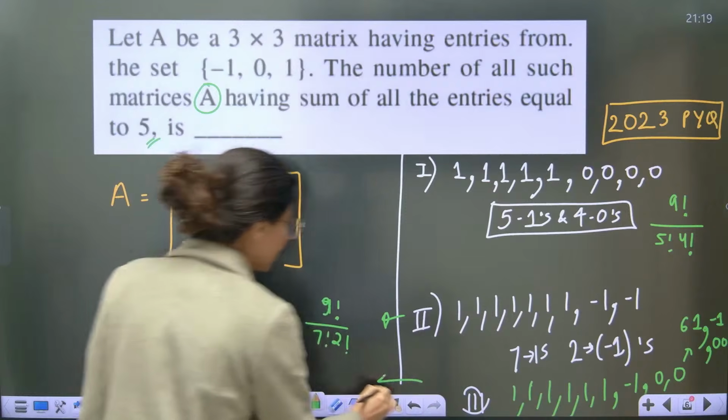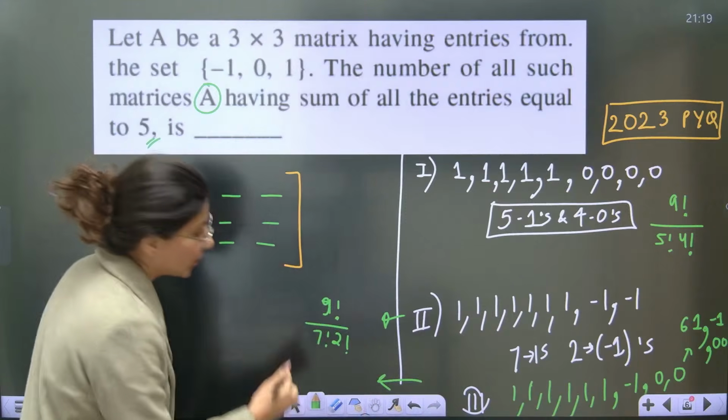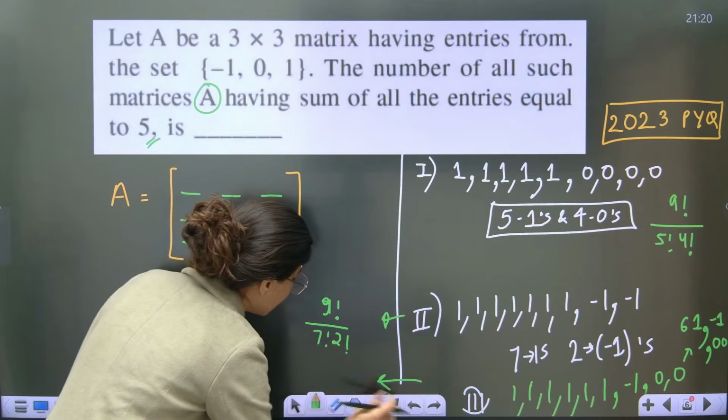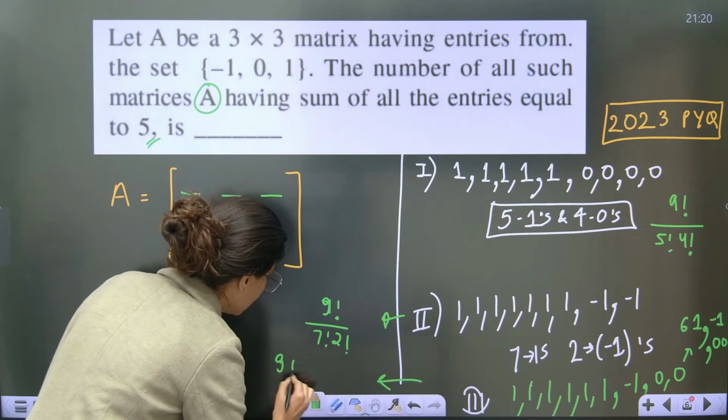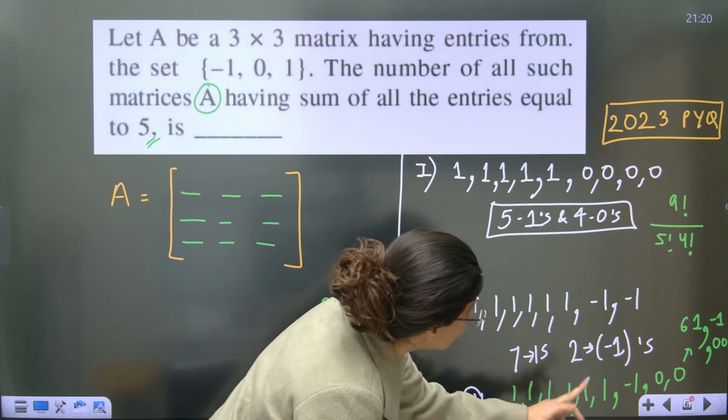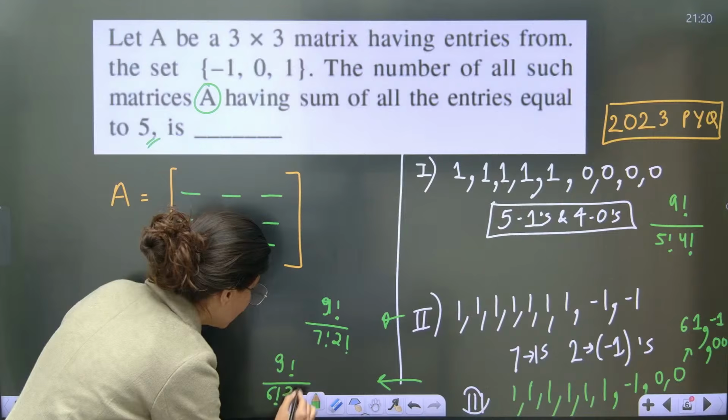And the third case will be 9 factorial upon 6 factorial, since we have six 1s, and 2 zeros are also there, 2 factorial.